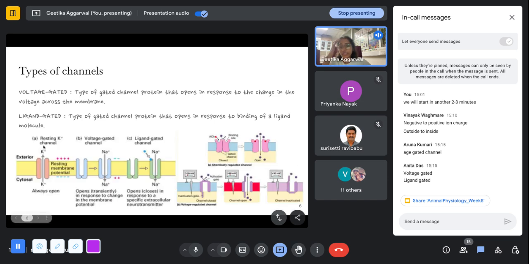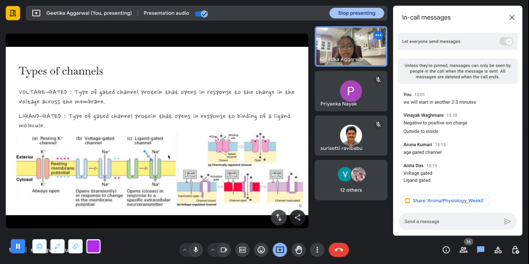So, like you can see in this image, this is a resting membrane potential, and we have this resting potassium channel, which always allows potassium to move across its concentration gradient. Here we have a voltage gated channel in which when the resting membrane potential gets reversed, when it's more positive inside and negative outside, these sodium channels open and allow the movement of sodium ions into the cell. So these are the ones that are controlled by voltage.